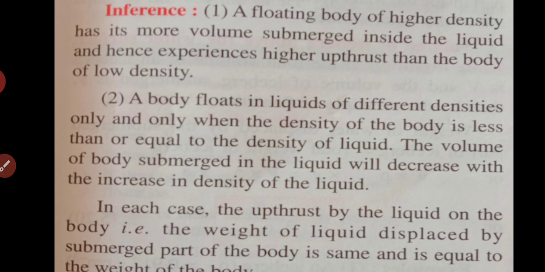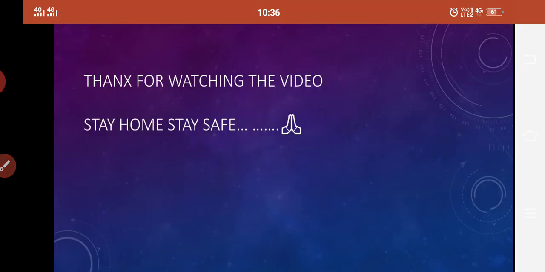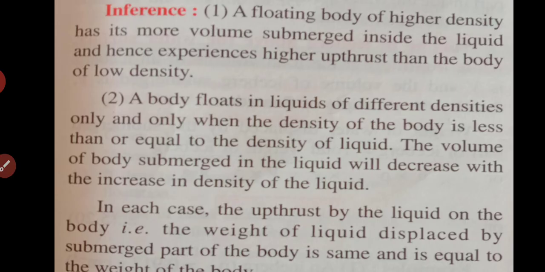Now let us discuss some inferences related to the principle of flotation. First, a floating body of higher density has more volume submerged inside the liquid. That I just explained to you: if the density of the solid is more, it is directly proportional to the volume of the submerged part. If the density is more, more of its part will go inside the water, and if its density is less, it will be on the surface of the water and less part will be inside the water.